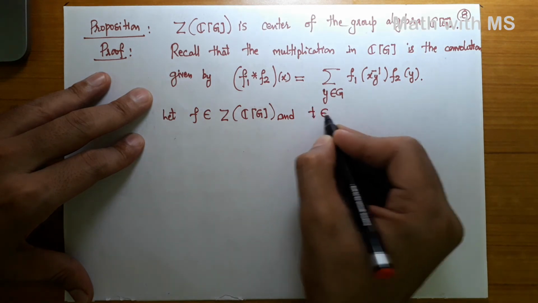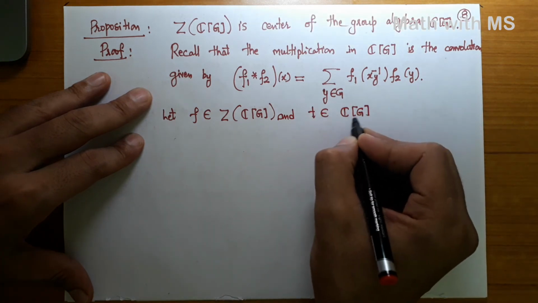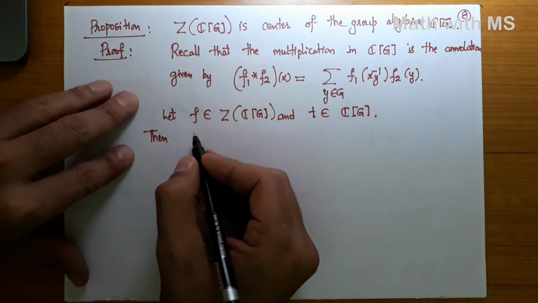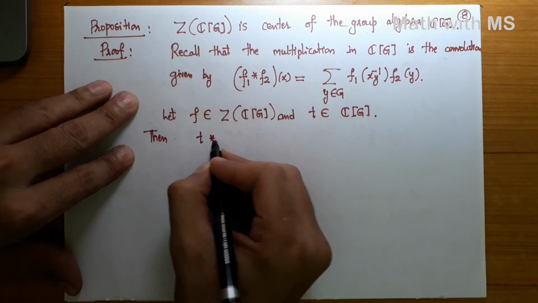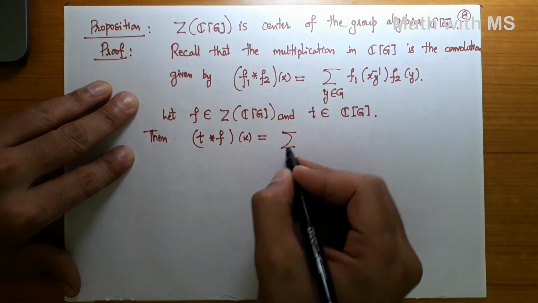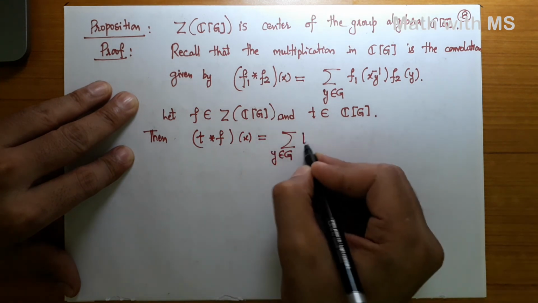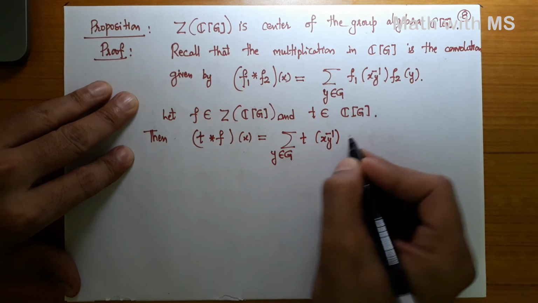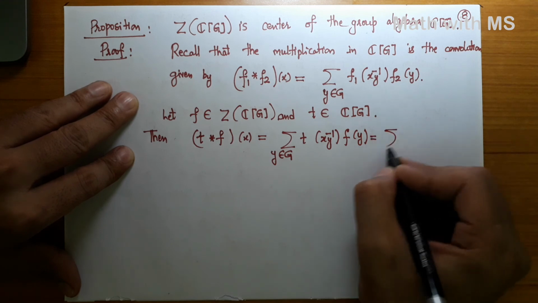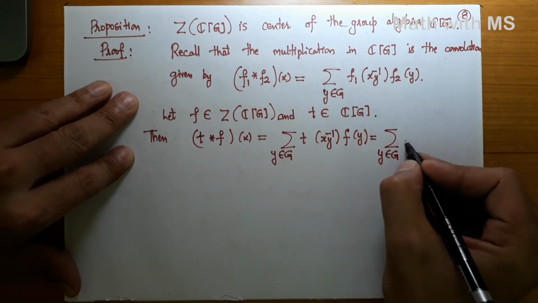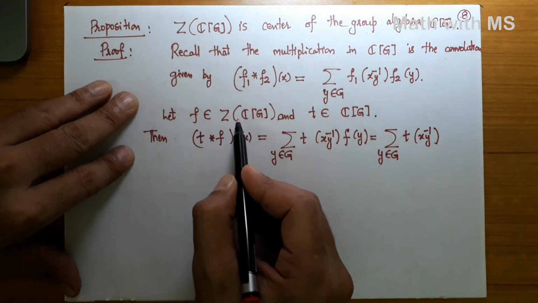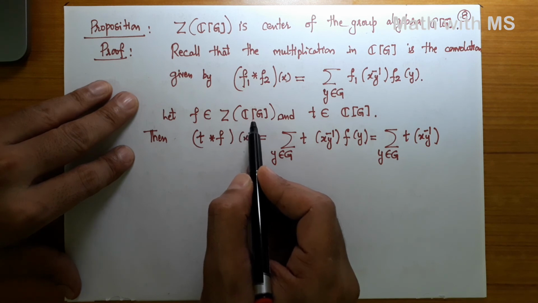Let us say T in C of G. Then T star F acting on X by definition is summation Y in the group G T of XY inverse times F of Y. Alright, but this is same as summation Y in the group G T of XY inverse times F of Y. Now F is given to be in ZCG, which is the space of all class preserving functions.